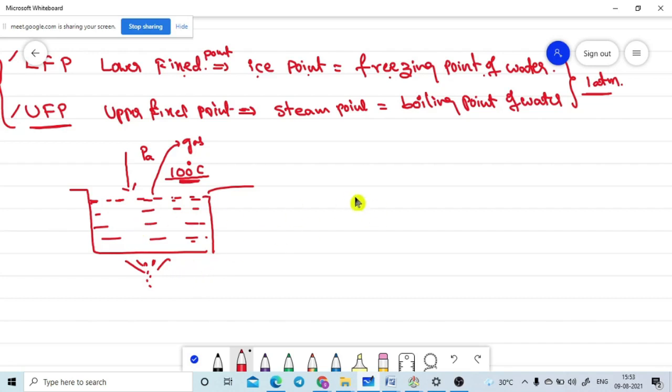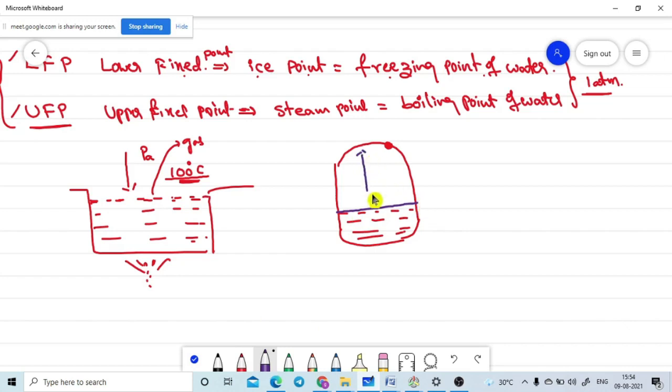Then I am taking the pressure cooker. A pressure cooker is completely closed, and some liquid is contained in it. It has a pressure controller. Let's assume the liquid is filled up to here, this is the liquid level, and this is the gas contained in it. At the normal time, before I am boiling this, the same 1 atmospheric pressure is there. Is it correct or not? Please tell me. Yes, sir.